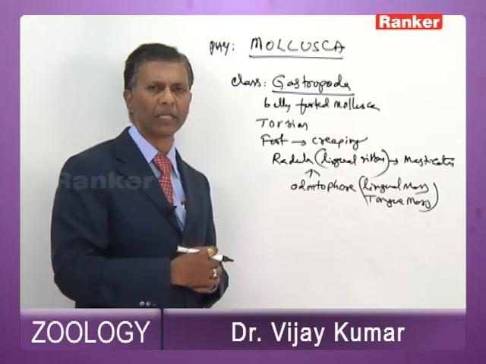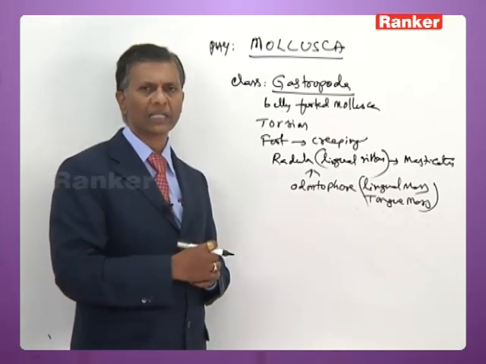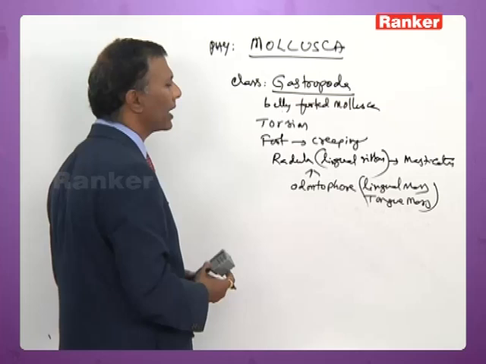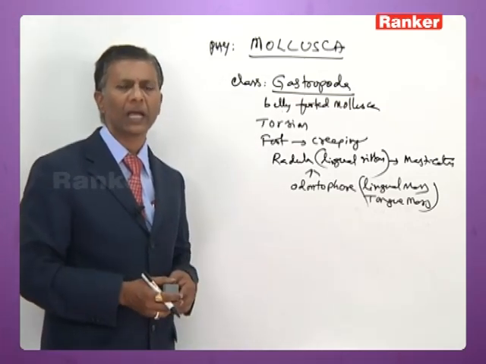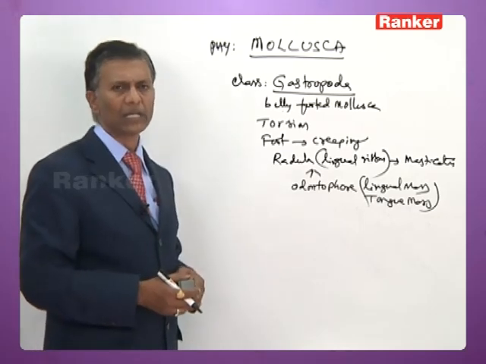Most of the gastropods are unisexual. A few of them are bisexual, like Aerophanta, a snail which is bisexual. The gastropods have 2 kinds of larvae. Some of them have veliger and some have trochophore.